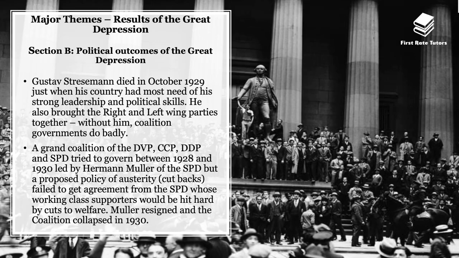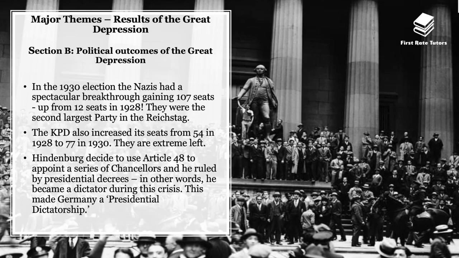Now, there was a grand coalition of different parties which tried to hold together the Weimar Republic. So it was the DVP, CCP, DDP and SPD, who tried to govern between 1928 and 1930, led by Hermann Müller of the SPD. However, Hermann Müller proposed a policy of austerity, in other words, cutting back by the government, which essentially failed to get an agreement from the SPD, whose working class supporters would be hit really hard by cuts to welfare. This led him to resign, and the coalition collapsed by 1930.